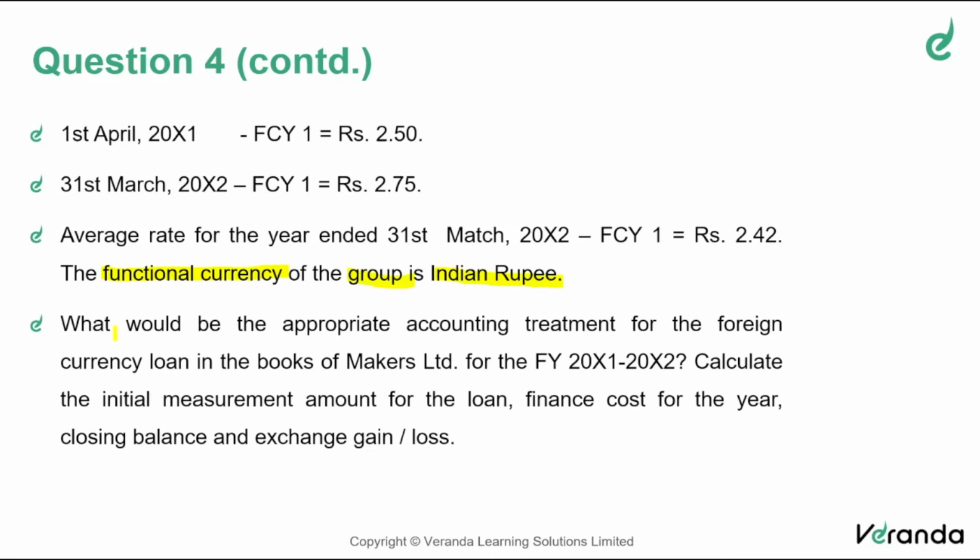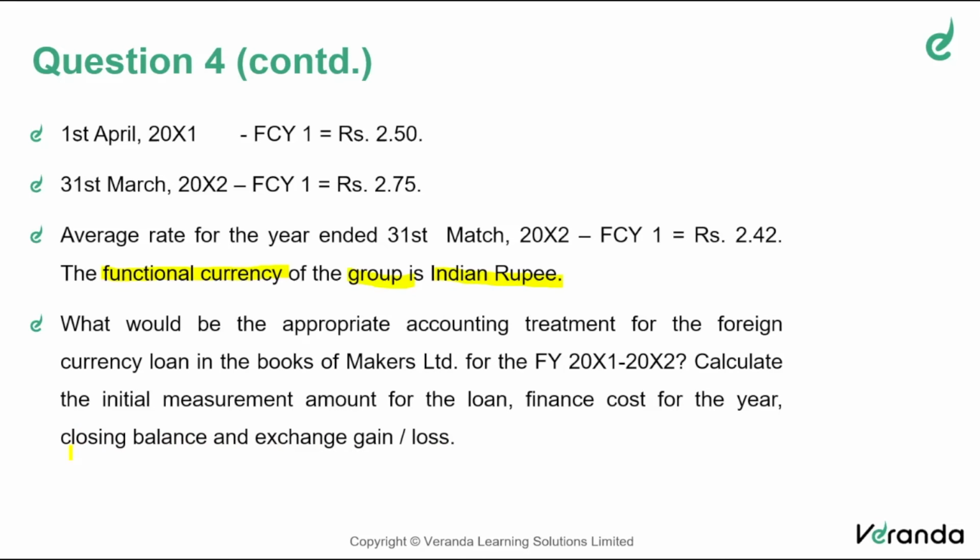What would be the appropriate accounting treatment for the foreign currency loan in the books of Makers Limited for the year 11-12, first year? That's all. Calculate initial measurement amount for the loan, finance cost for the year, closing balance, exchange gain or loss. So various things you have to calculate.